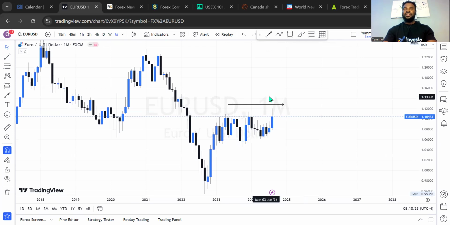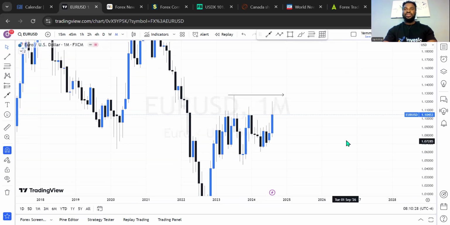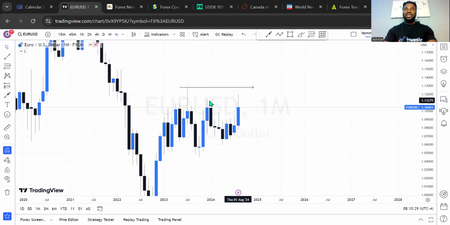So now, what we have on the monthly is that the month of August was a bullish one for Euro-US dollar. The market broke above the high of this price level and closed below it, and this literally means there's a rejection within this price level right here, and for that reason we expect more sell in this direction of Euro US dollar on the monthly time frame.